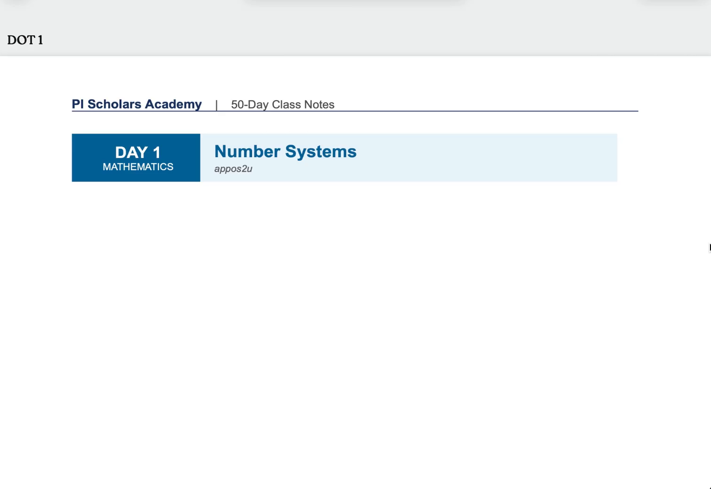We have the number systems. So I'm going to be starting with this list of different categories of numbers in mathematics. And the first one I'm going to be starting with is what we call the natural numbers. Now, what we mean by natural numbers, they are simply counting numbers, numbers that we use for counting.